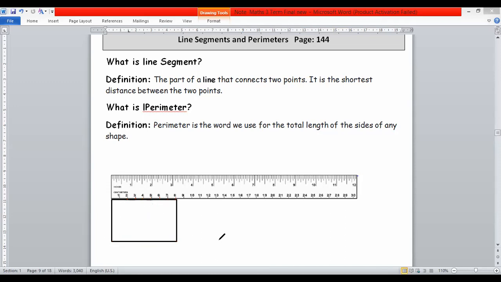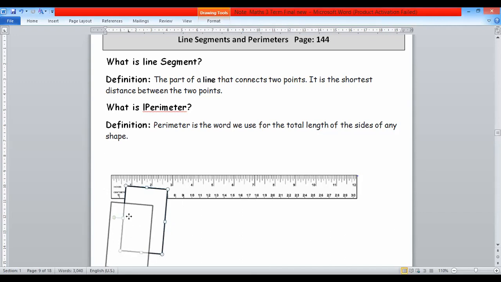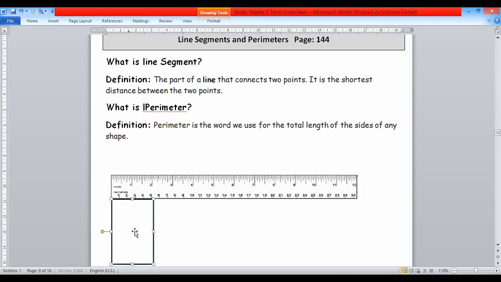Now after that you can put your scale on above the breadth of the rectangle. So now you can measure the length of this rectangle. Count the centimeters: 1, 2, 3, 4, approximately 5.